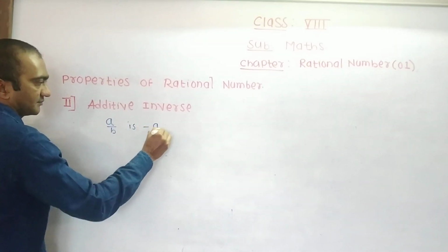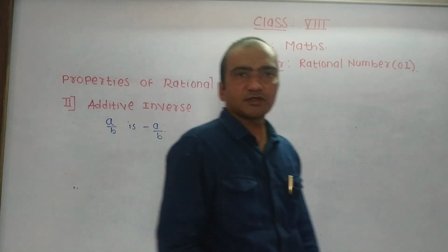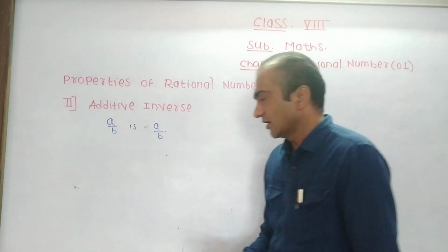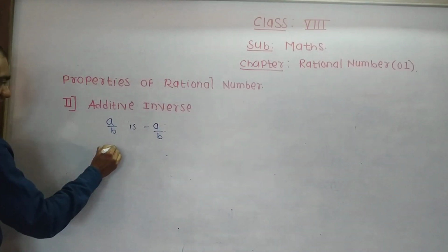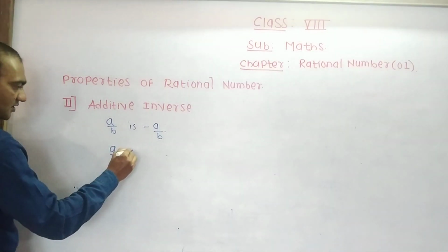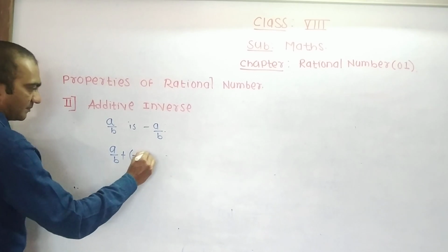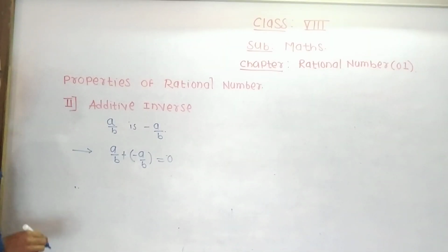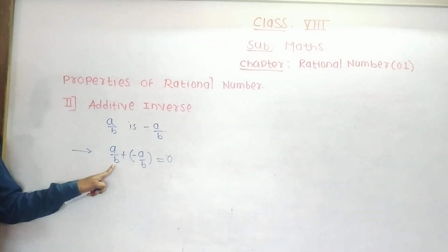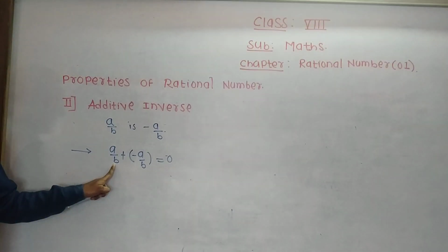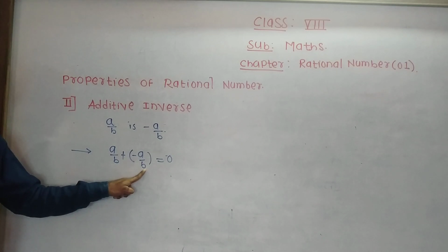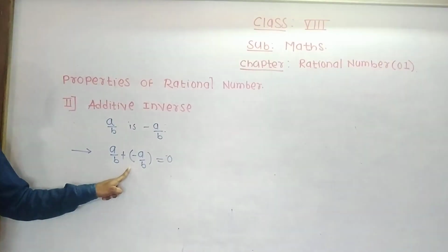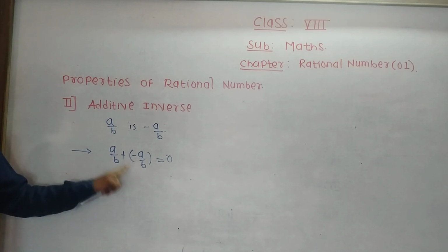The additive inverse of rational number a by b is minus a by b, such that a by b plus, in bracket, minus a by b is equal to 0. What is the condition for additive inverse? The additive inverse of rational number a by b is minus a by b, such that a by b plus, in bracket, minus a by b is equal to 0.